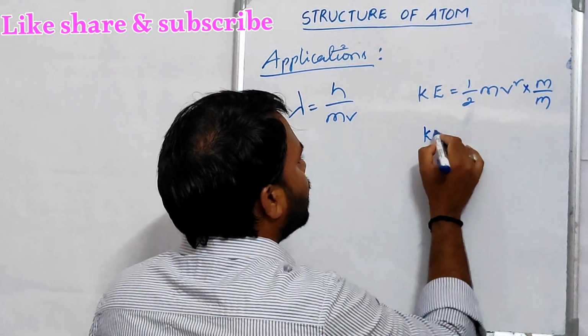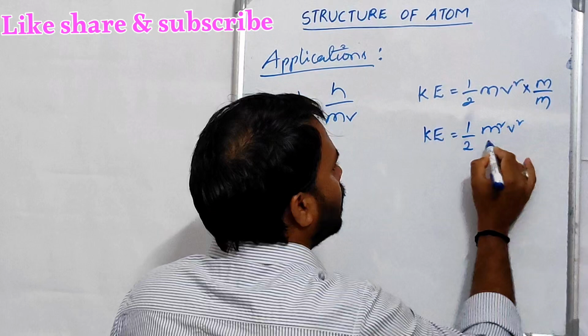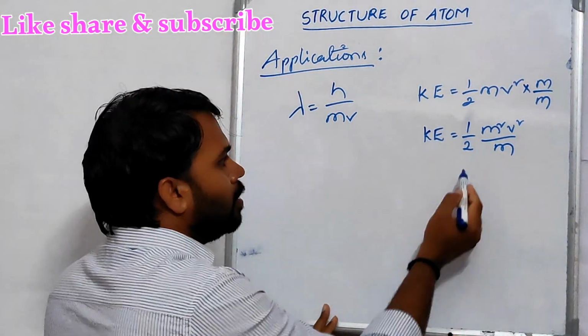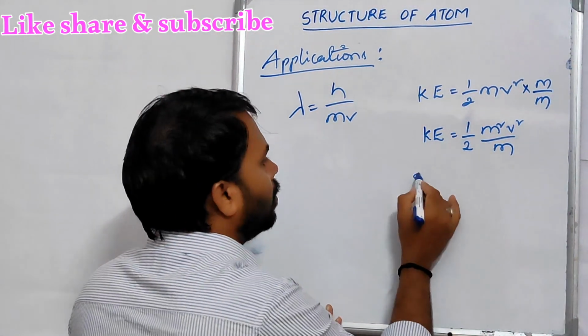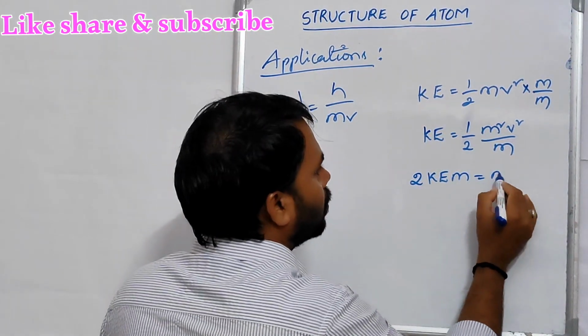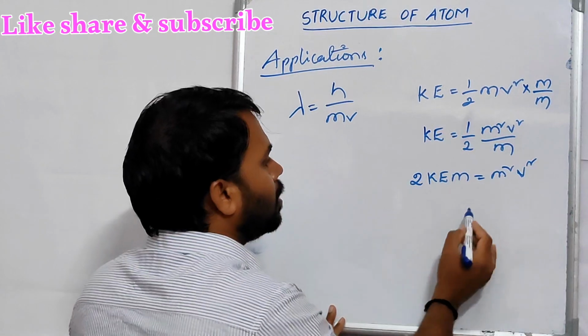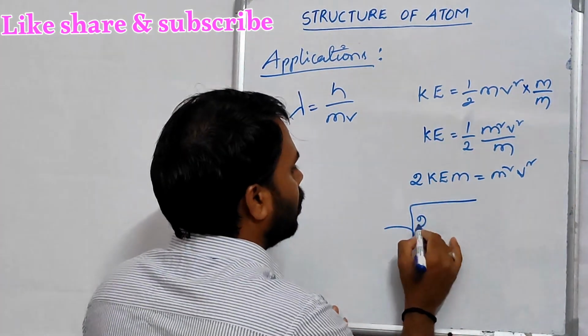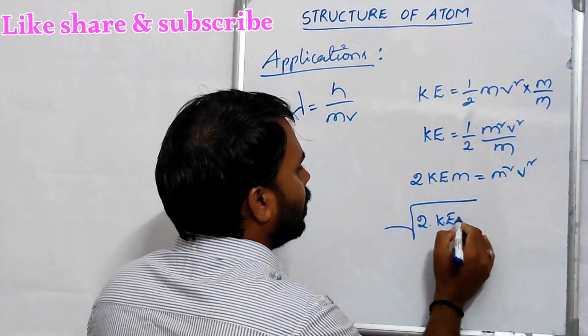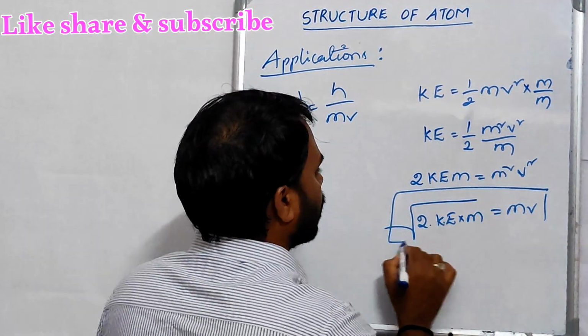Now, kinetic energy is equal to half m square v square by m. This 2 and this m come to this side. 2 times kinetic energy into m is equal to m square v square. This square comes to this side, it converts to root. Root of 2 times kinetic energy into mass equals mv.